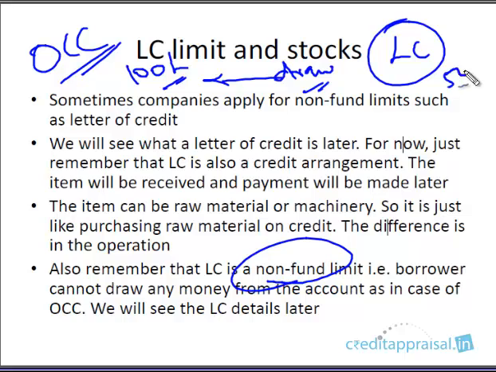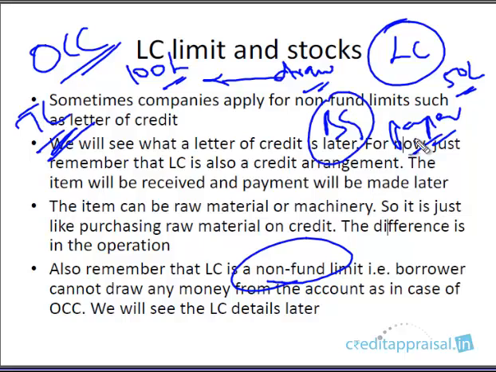If you sanction an LC limit of say 50 lakhs, the company will not be drawing cash. It is not a fund-based facility like a term loan or a CC. These are all fund-based facilities. LC is a non-fund limit. Here you won't be drawing any limit. This is basically just paper. This is a paper-based limit, just like BG. BG is nothing but a piece of paper. Here no funds are involved. This is a non-fund limit.